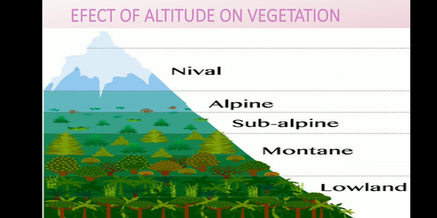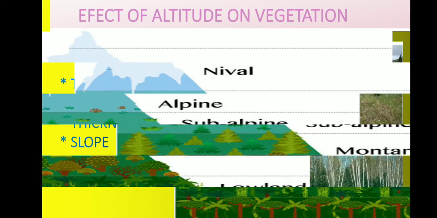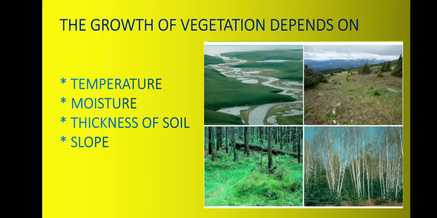As the height increases, we are not able to find the thick jungles of sal and teak. We can find tall trees with thin pointed leaves and cone shaped canopies on the mountain slopes. As the height increases further, we can find land covered with short grass and snow. The growth of vegetation depends on temperature, moisture, slope, and thickness of soil.